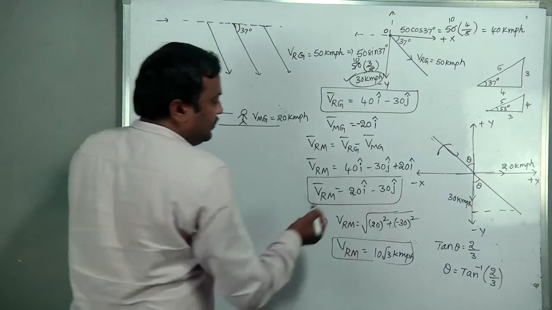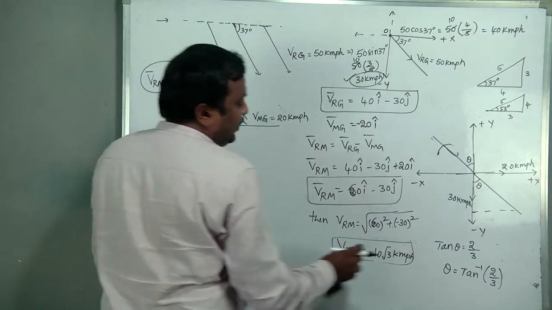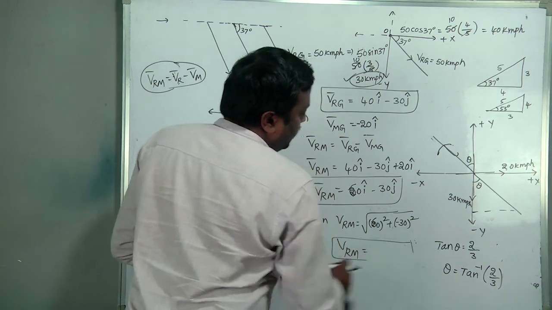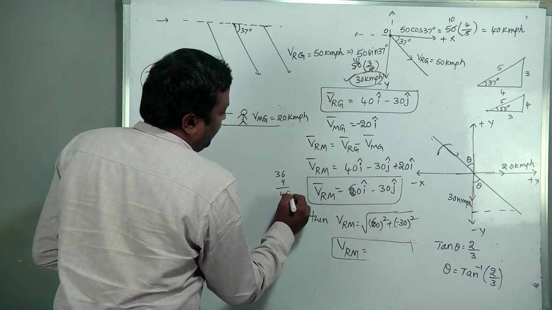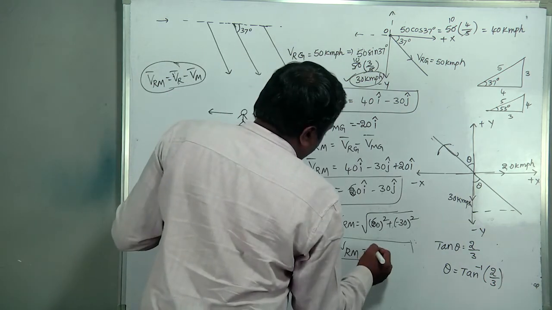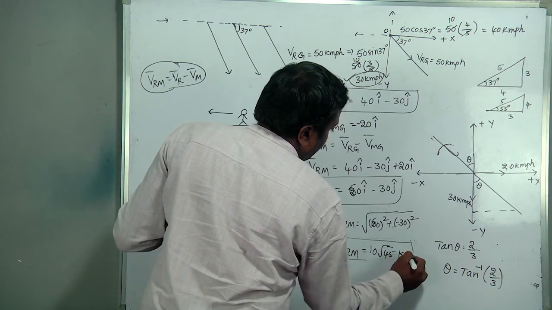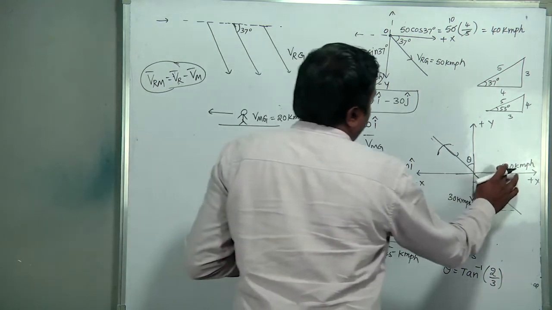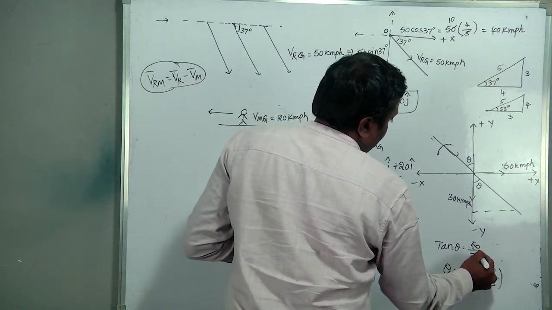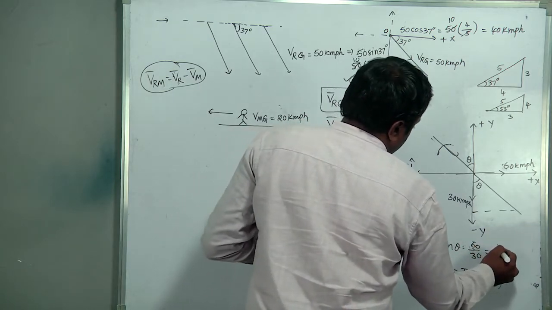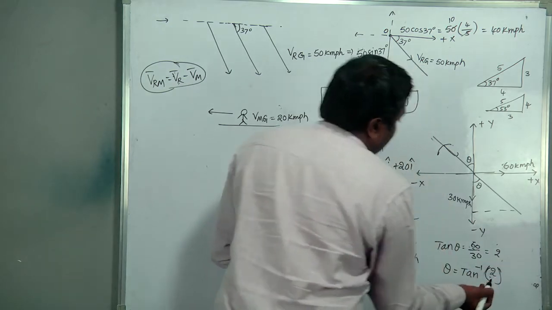Here 60 will come. 60 square plus 30 square, 3600 plus 900, 4500 will be. Means 10 root 45. In this, tan theta is equal to 60 by 30, becomes 2. Tan theta is equal to 2, theta equal to tan inverse 2 with the vertical.